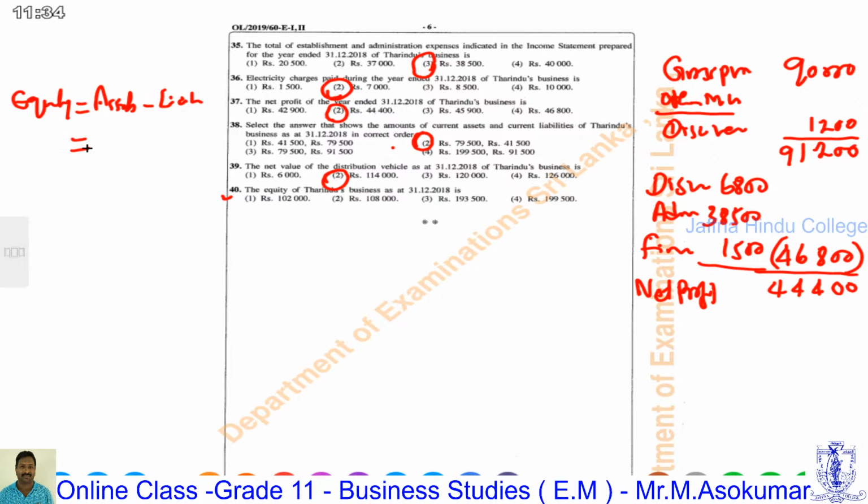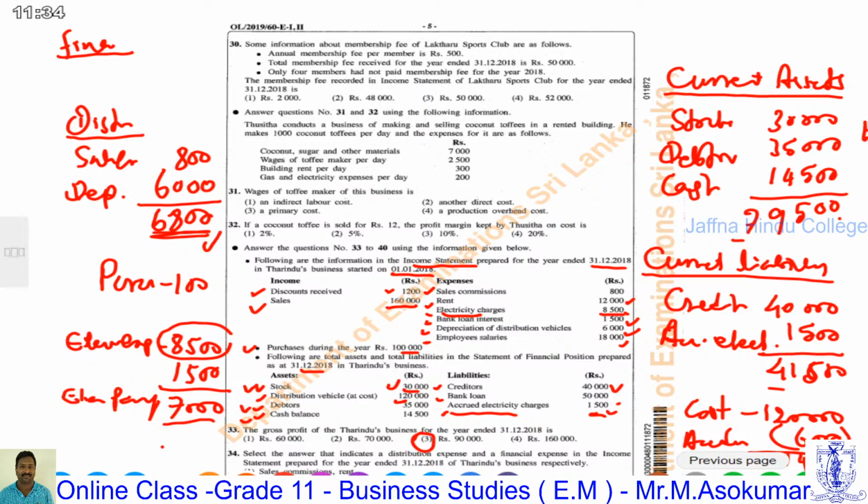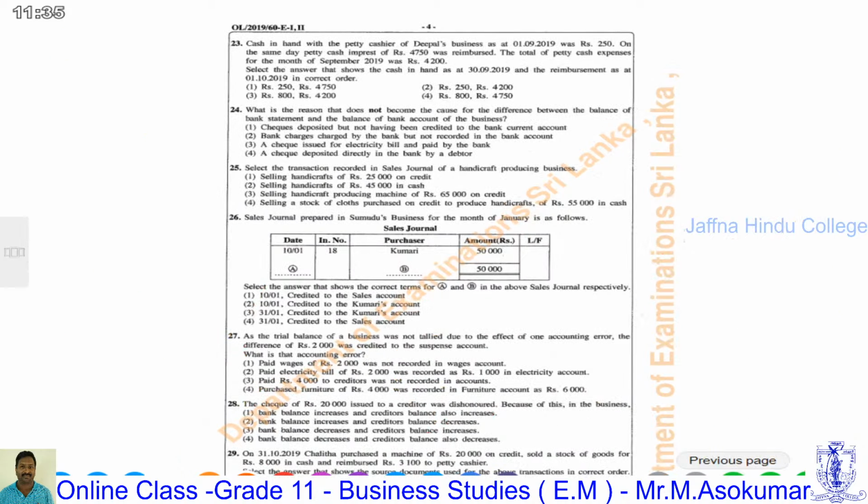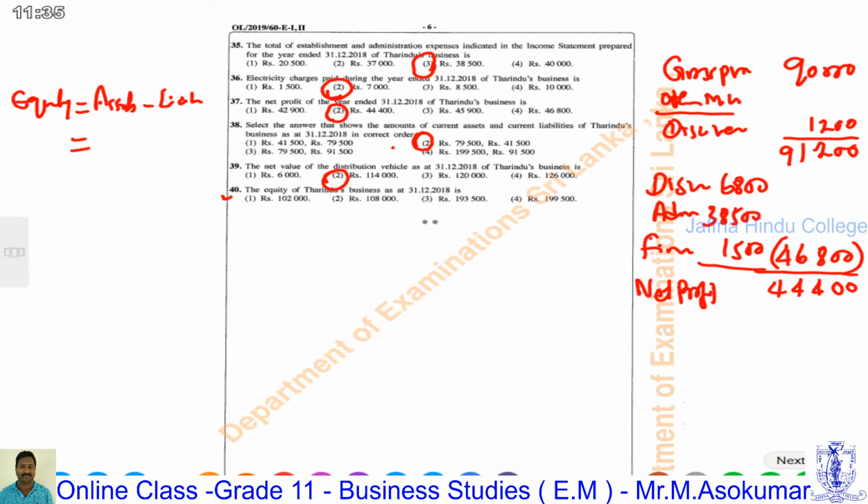Total asset value. 30,000 stock, 120,000 distribution vehicle, 35,000 debtors, cash balance 14,500. Altogether, 30,000 plus 120,000 plus 35,000 plus 14,500. Yes, the total assets value is rupees 199,500.